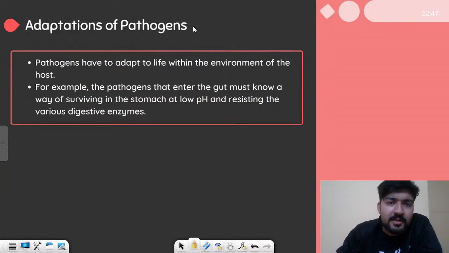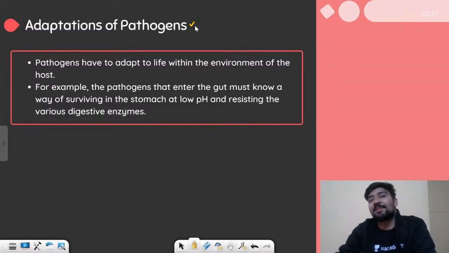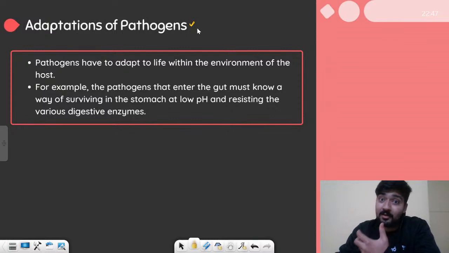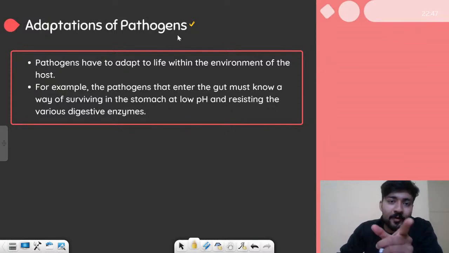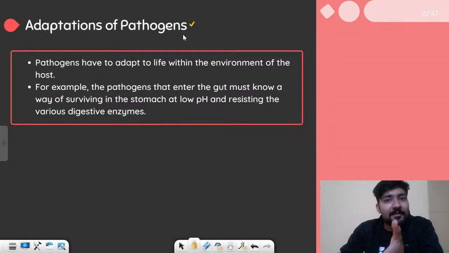Now let's talk about certain adaptations, certain cheat codes that these pathogens use to survive in our body. Our body has an immune system to fight against these pathogens, but still they find a way to survive and cause harm to the body. So they have certain adaptations that allow them to do so.